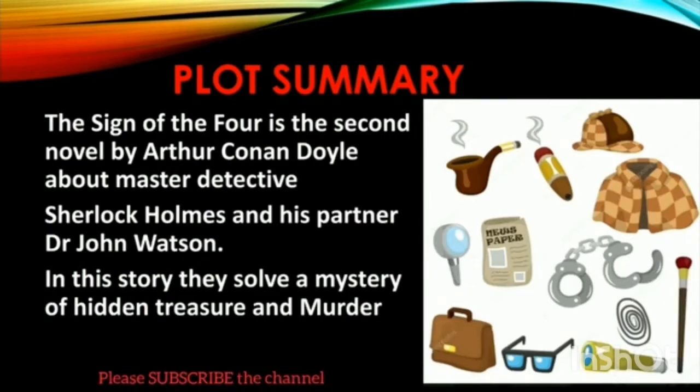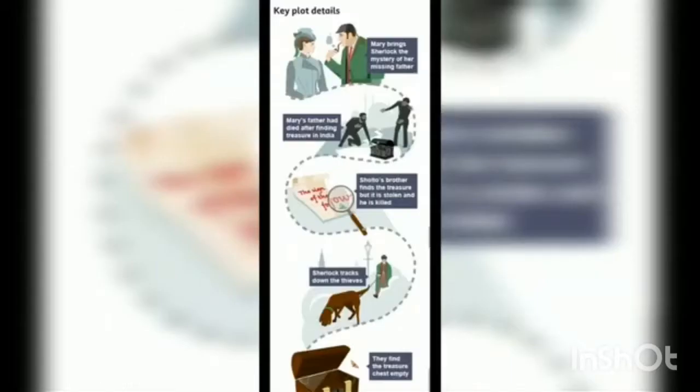So let's see the plot summary of the novel. The Sign of 4 is the second novel by Arthur Conan Doyle about master detective Sherlock Holmes. You must have heard the name of Sherlock Holmes many a time before. Now let's discuss the key plot details.